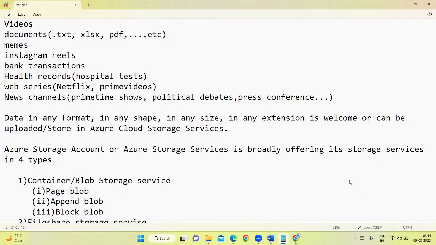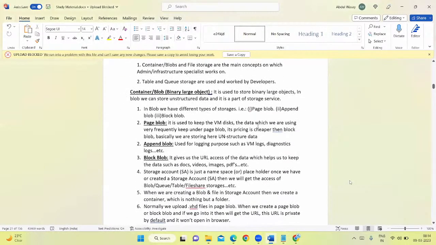Blob, B-L-O-B, stands for binary large object. Here I have written it very nicely in the material. Container blob, or container storage service, or blob storage service. Blob stands for binary large object. It is used to store binary large objects. In blob, we can store unstructured data, and it is part of our storage services only.